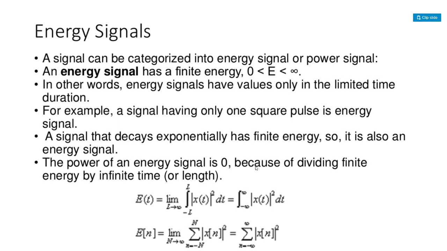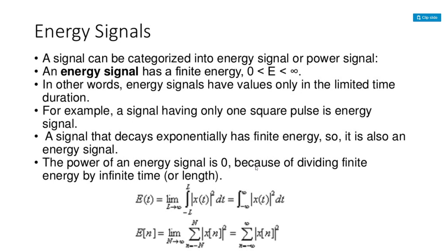If we calculate the power of that energy signal, it must be 0 because of dividing the energy by the infinite time. Here the energy is a finite value, and the power will be infinite, so that energy will be divided by the infinite time, and that value will be 0. So here is the mathematical expression for the energy signal E of t.